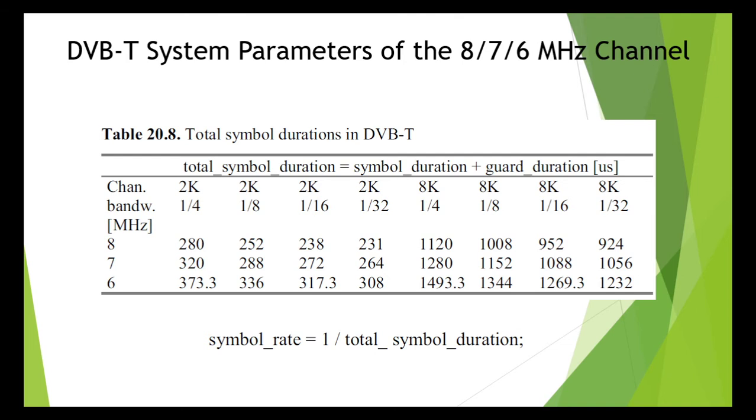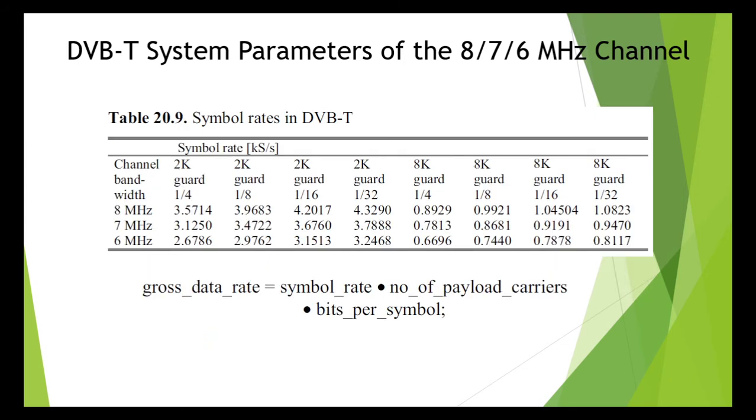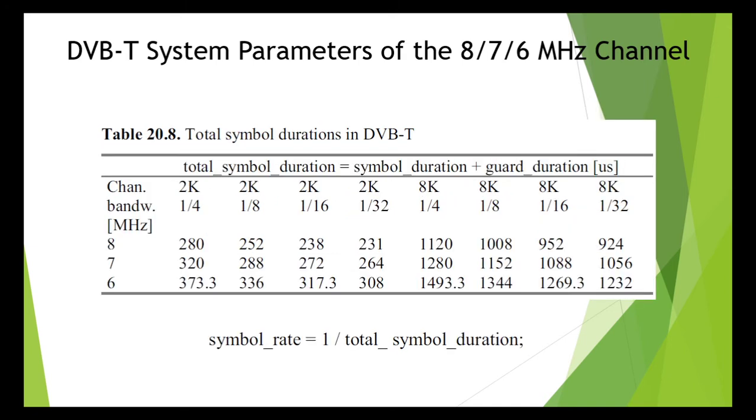The gross data rate is then the result of the symbol rate, the number of actual payload carriers, and the type of modulation: QPSK, 16 QAM, 64 QAM. In 2K mode, there are 1512 payload carriers, and in 8K mode, there are 6048.